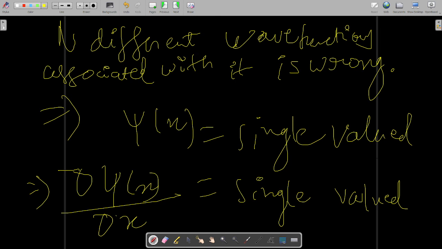We actually have four conditions that must be satisfied by a wave function for it to be realistic. Only if it satisfies the four conditions will it be realistic. We have basically proved the first two conditions. Conditions number 3 and 4 we will do in the next class.